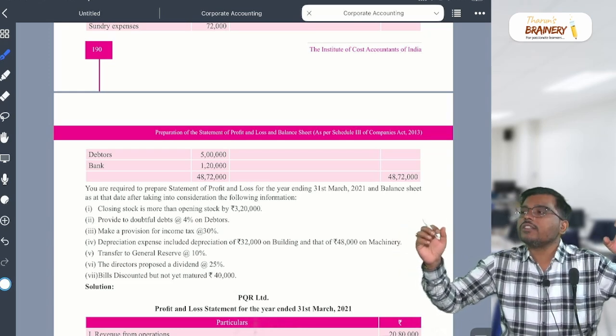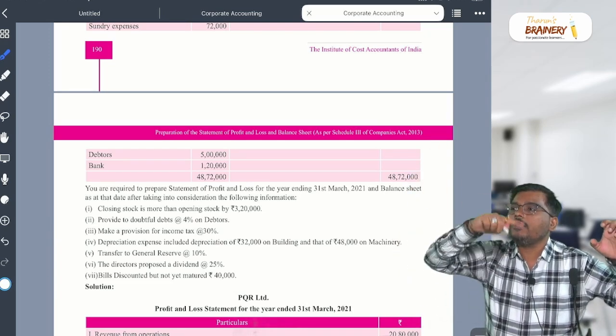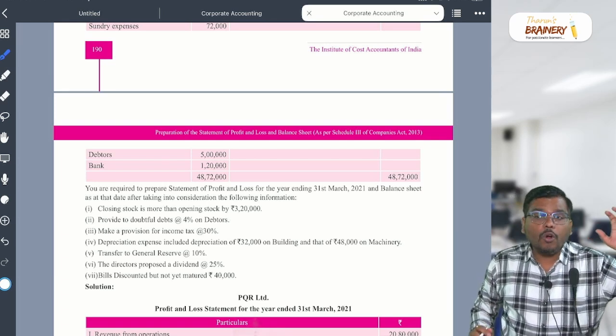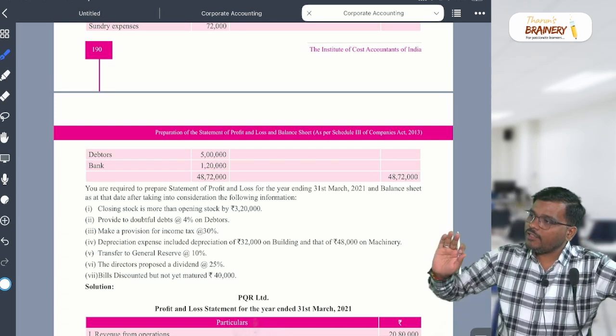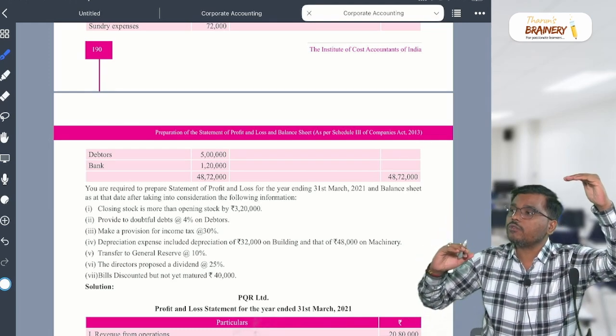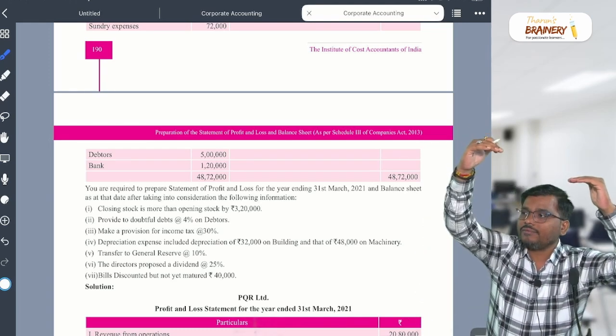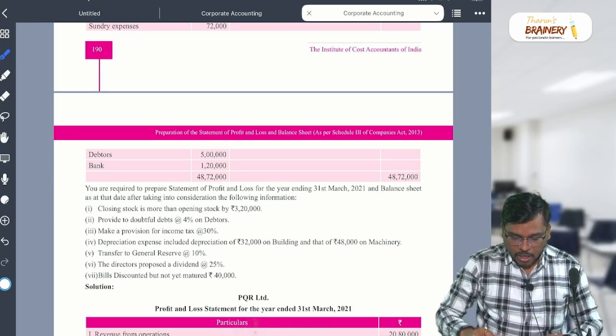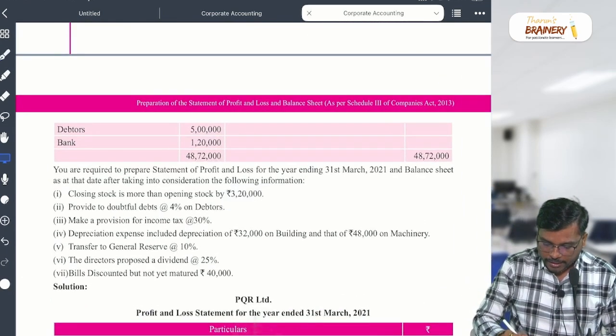Here closing is more, that means our change in inventory will come in the negative. If the opening is more, change in inventory will come in positive only. But to calculate the purchases, you have to less. With this, we completed the closing stock adjustment, my dear student.